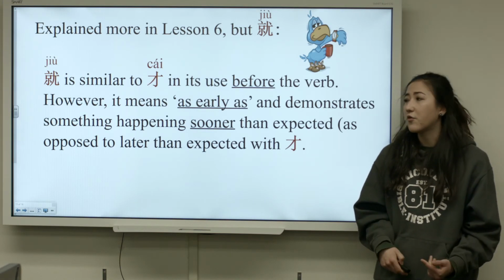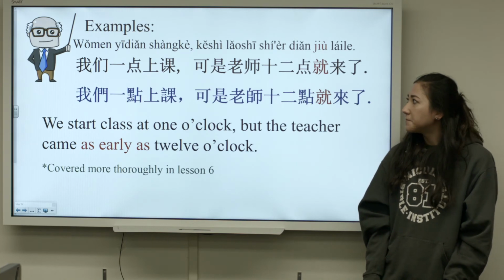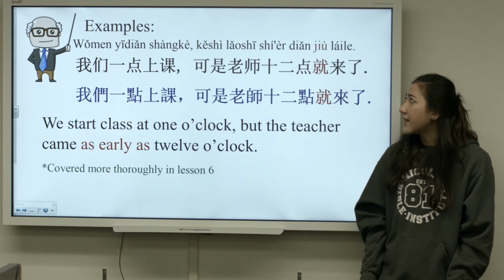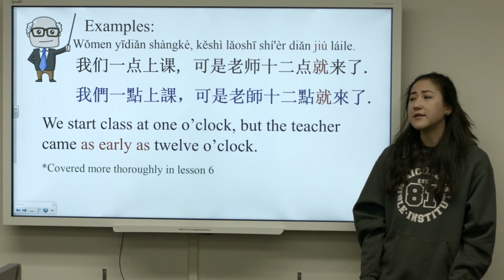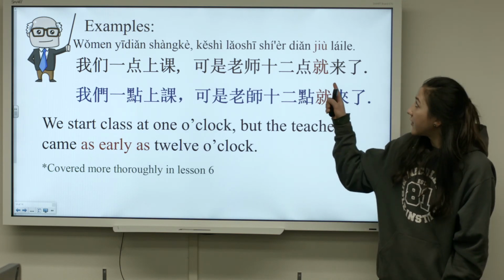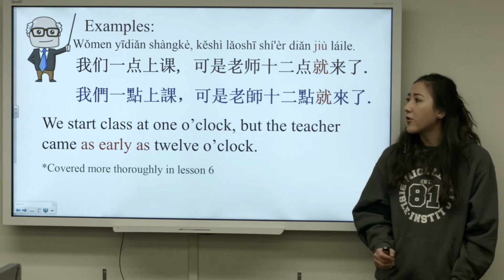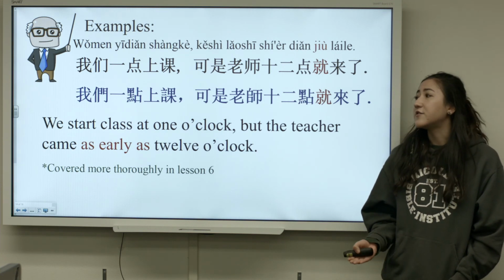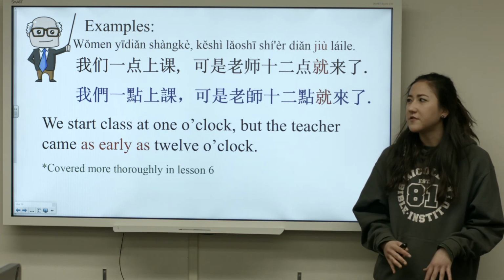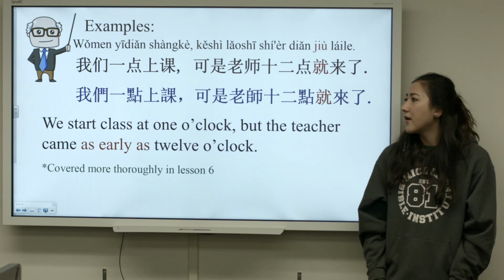So just one example is 我们1点上课，可是老师12点就来了. In this case, we start class at 1 o'clock, but the teacher came as early as 12 o'clock. So it's as early as, so it's kind of the opposite meaning of 才, but it's still used in the same structure.